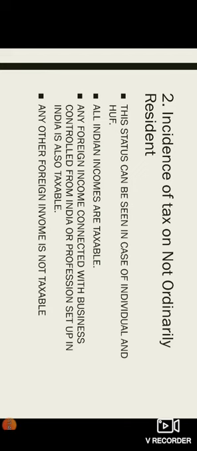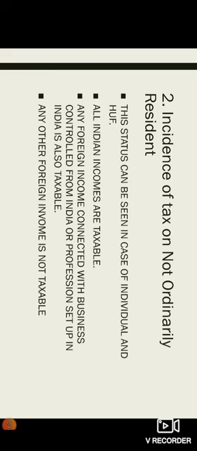Suppose you are earning a foreign income, but it is not at all controlled from India. Then you need not pay tax on it. So, a not ordinarily resident has to pay tax on all Indian incomes, plus on foreign income, a not ordinarily resident has to pay tax only if the income is related to business and the business is controlled from India. And any other foreign income is not taxable.